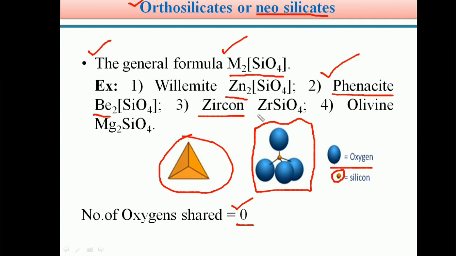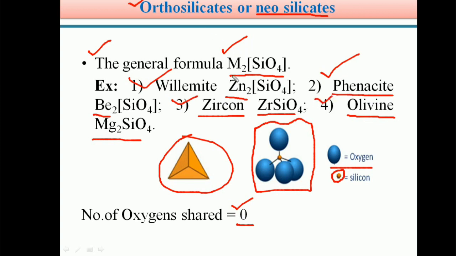Next, zircon, ZrSiO4. ZrSiO4 is an orthosilicate. Its name is zircon, and its formula is ZrSiO4. Next example is olivine, Mg2SiO4. So students, willemite, phenacite, zircon and olivine are the examples of orthosilicates.